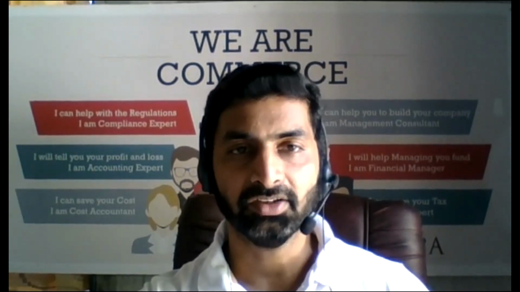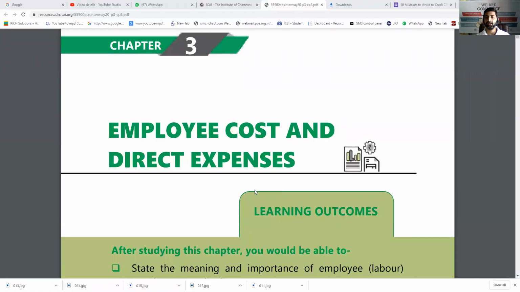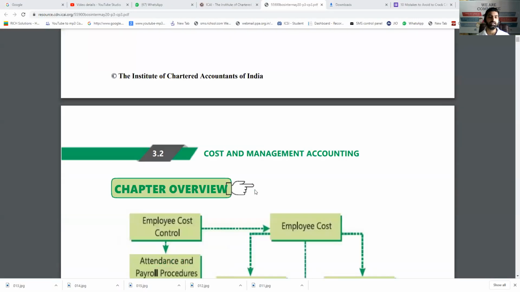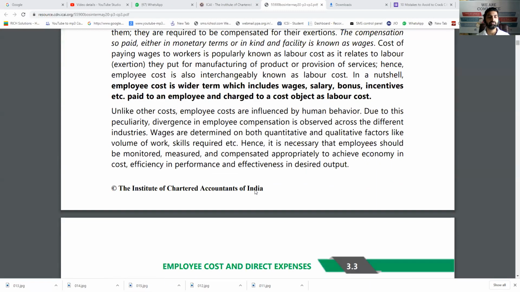So today, what is our menu? We are talking about chapter number 3, employee cost and direct expenses. Everything about the employee cost, which can be direct wages or indirect wages. Let's start with the first question.